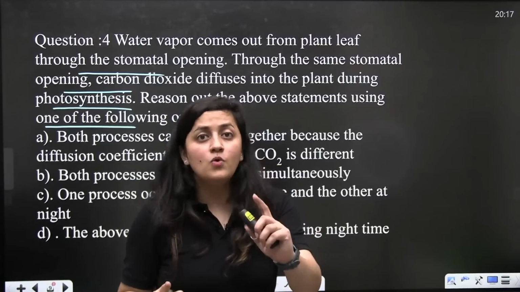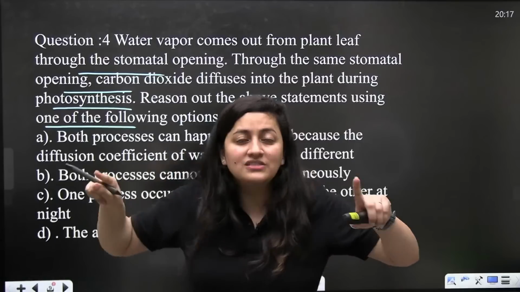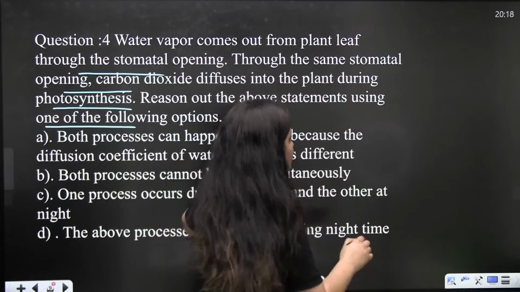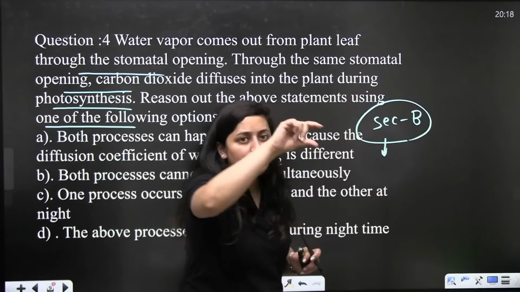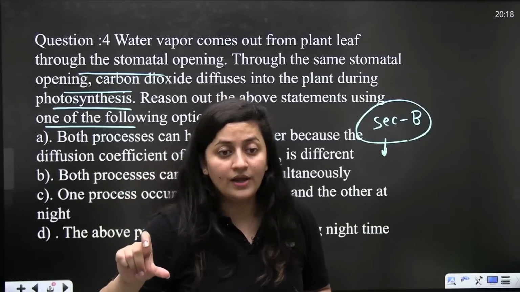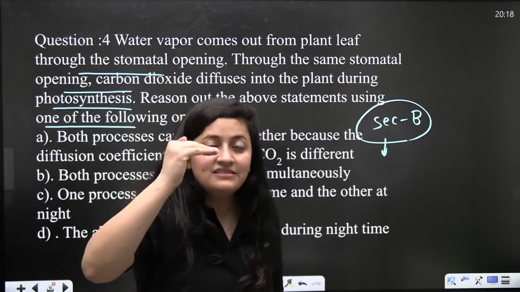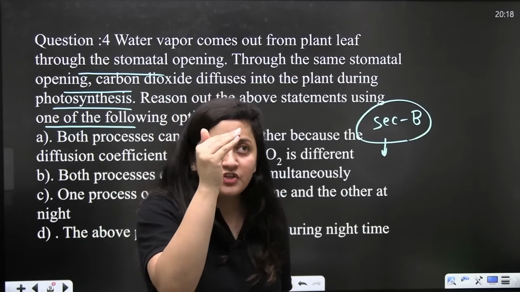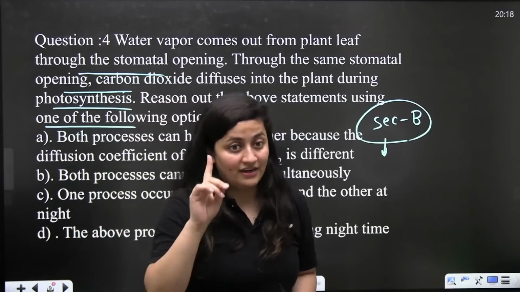In the paper, if you get questions having long statements in section B, then firstly go for the simple statements. Don't waste your time reading these long statements, because in section B you have options. So go for those 10 questions which are easy to read and which you can answer very quickly. This is what you need to keep in your head.